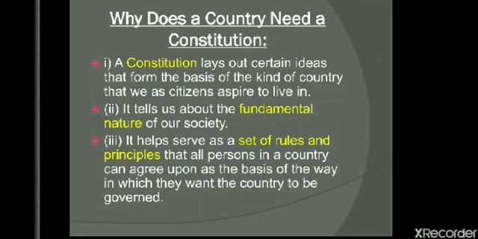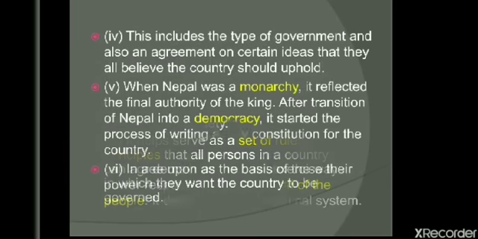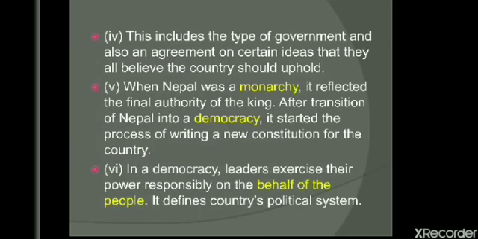So these constitution give us a set of rules and principles that we as people want in our country, that the people should not be discriminated on the basis of anything. There should be same rules for all the citizens of the country. This includes the type of government and also an agreement on certain ideas that they all believe the country should uphold.